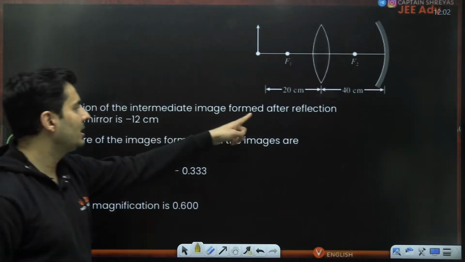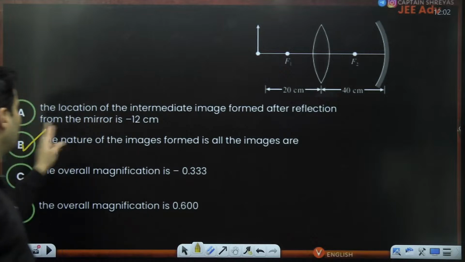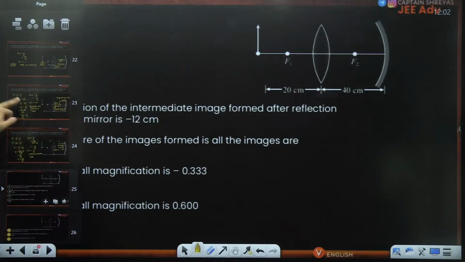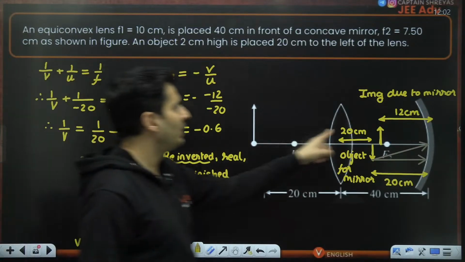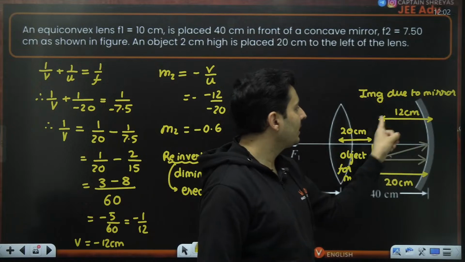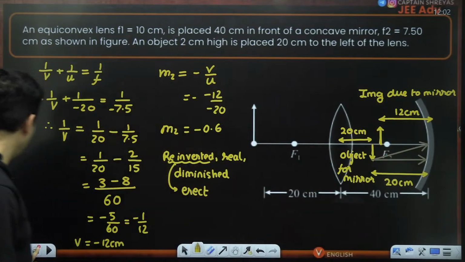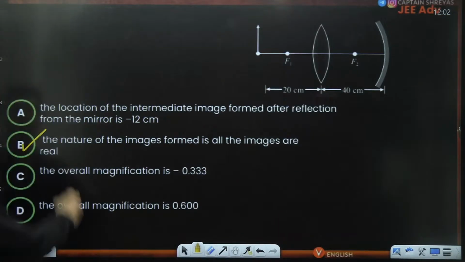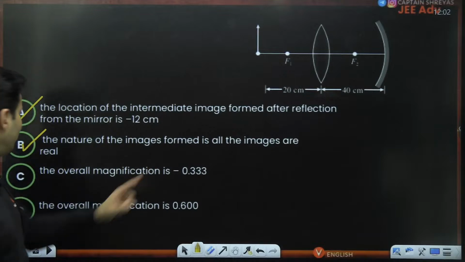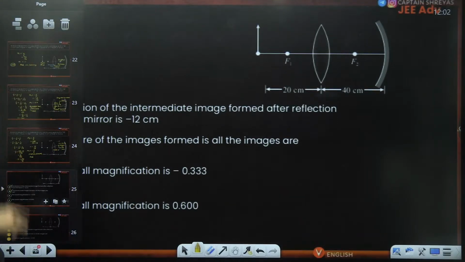Location of the intermediate image after reflection from the mirror. From the mirror where the image is formed. Image due to the mirror is at 12 centimeters in front of it. Definitely this is also going to be correct. The overall magnification, okay, that is the last step which is remaining.